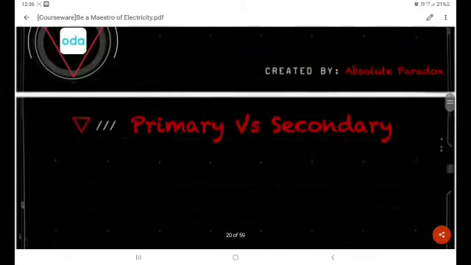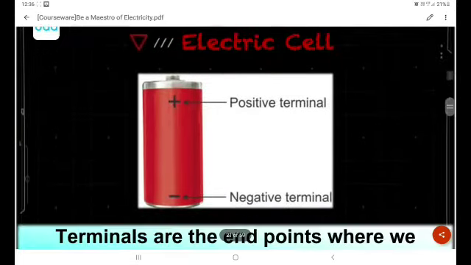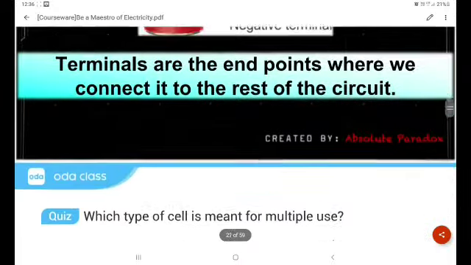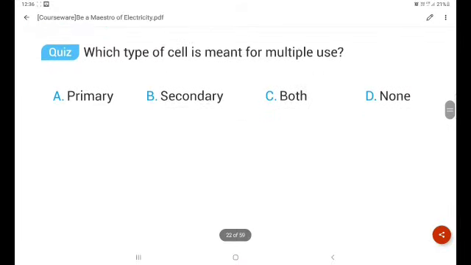Now let me move to the next slide. Primary versus secondary. The electrical cell. Here is the primary cell, and we connect the endpoints to the rest of the circuit. Now let us get into the quiz.